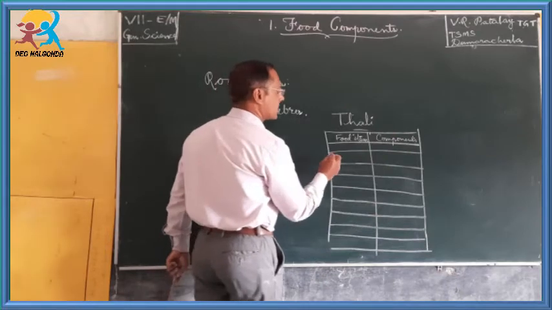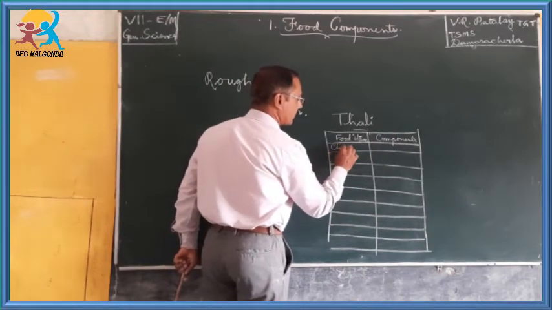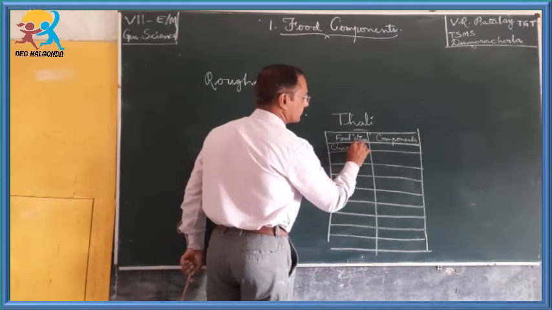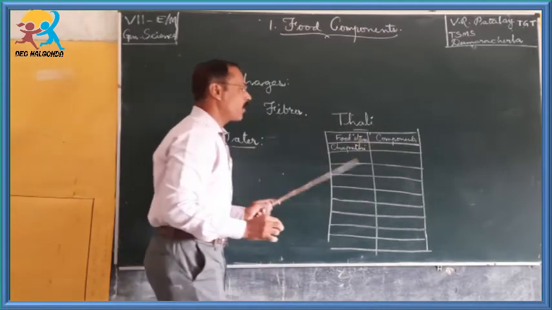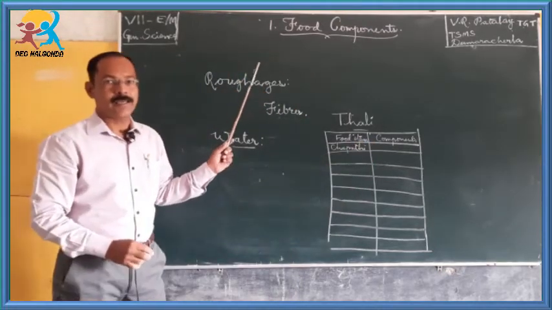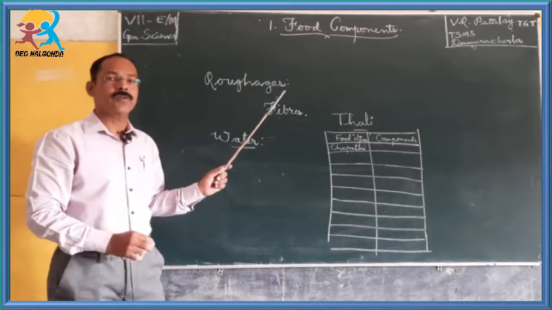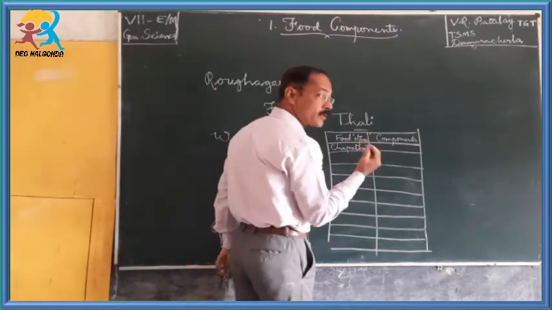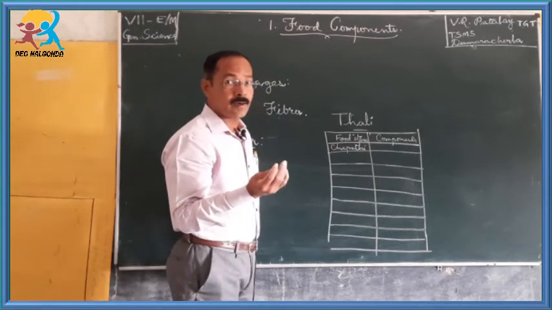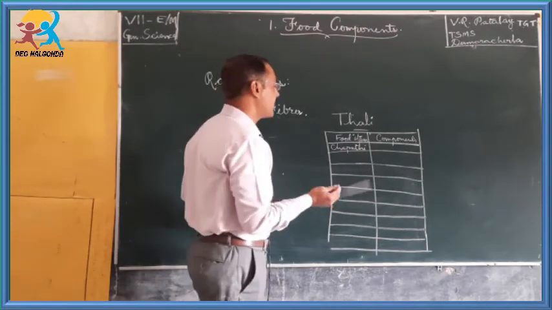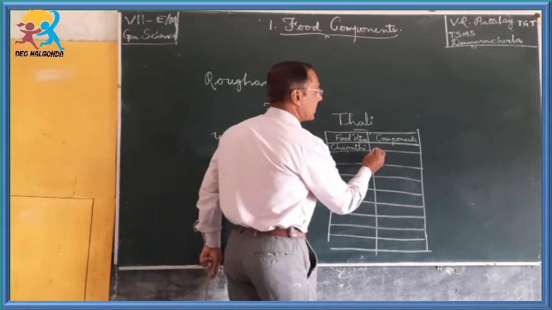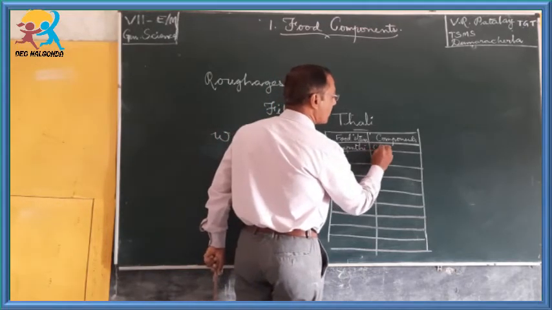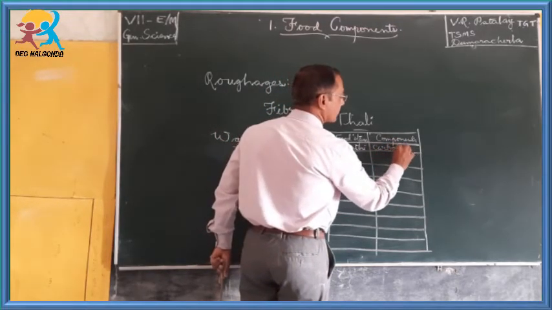So let us see the first one, chapati. When we perform the experiment with iodine solution, chapati turns dark blue or blue black color. That means chapati contains the component carbohydrates.